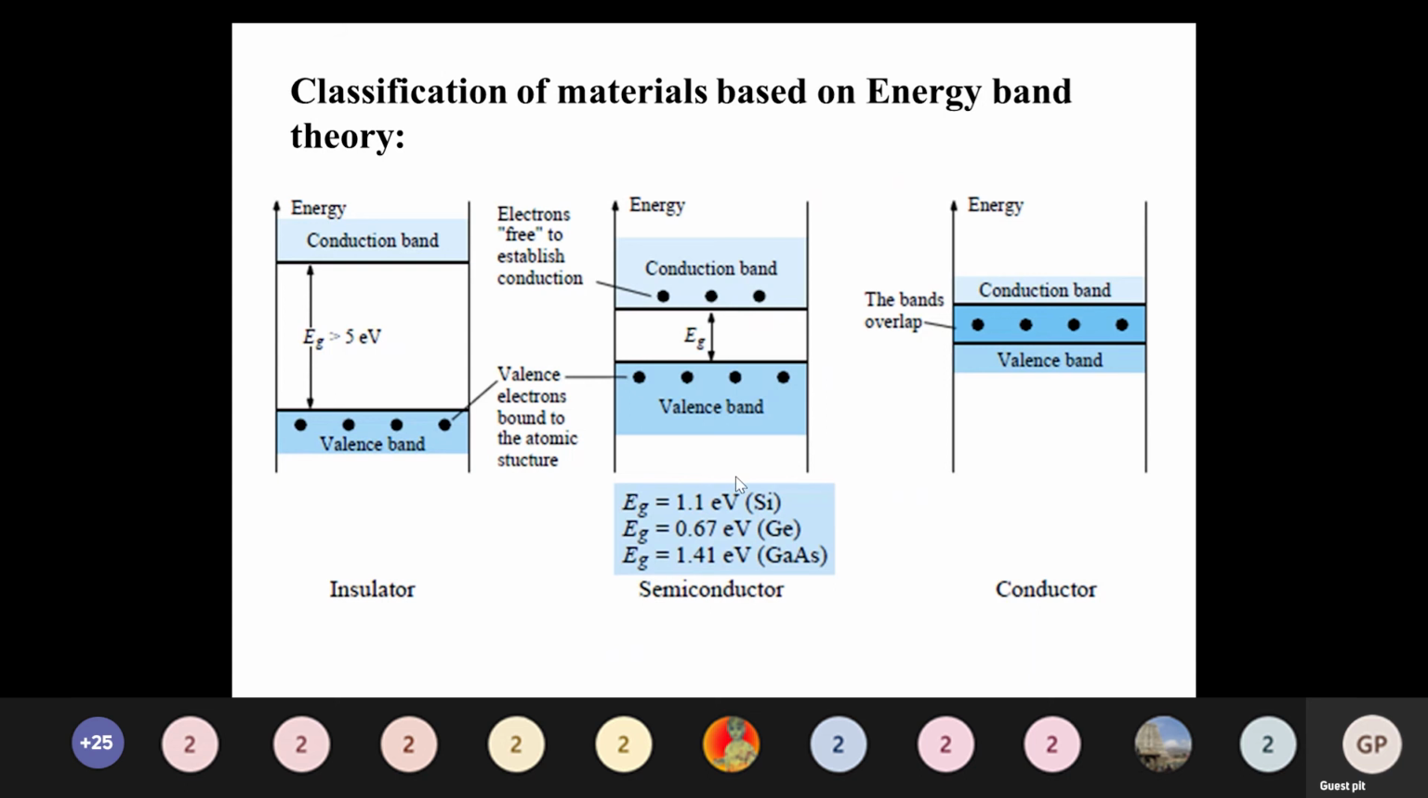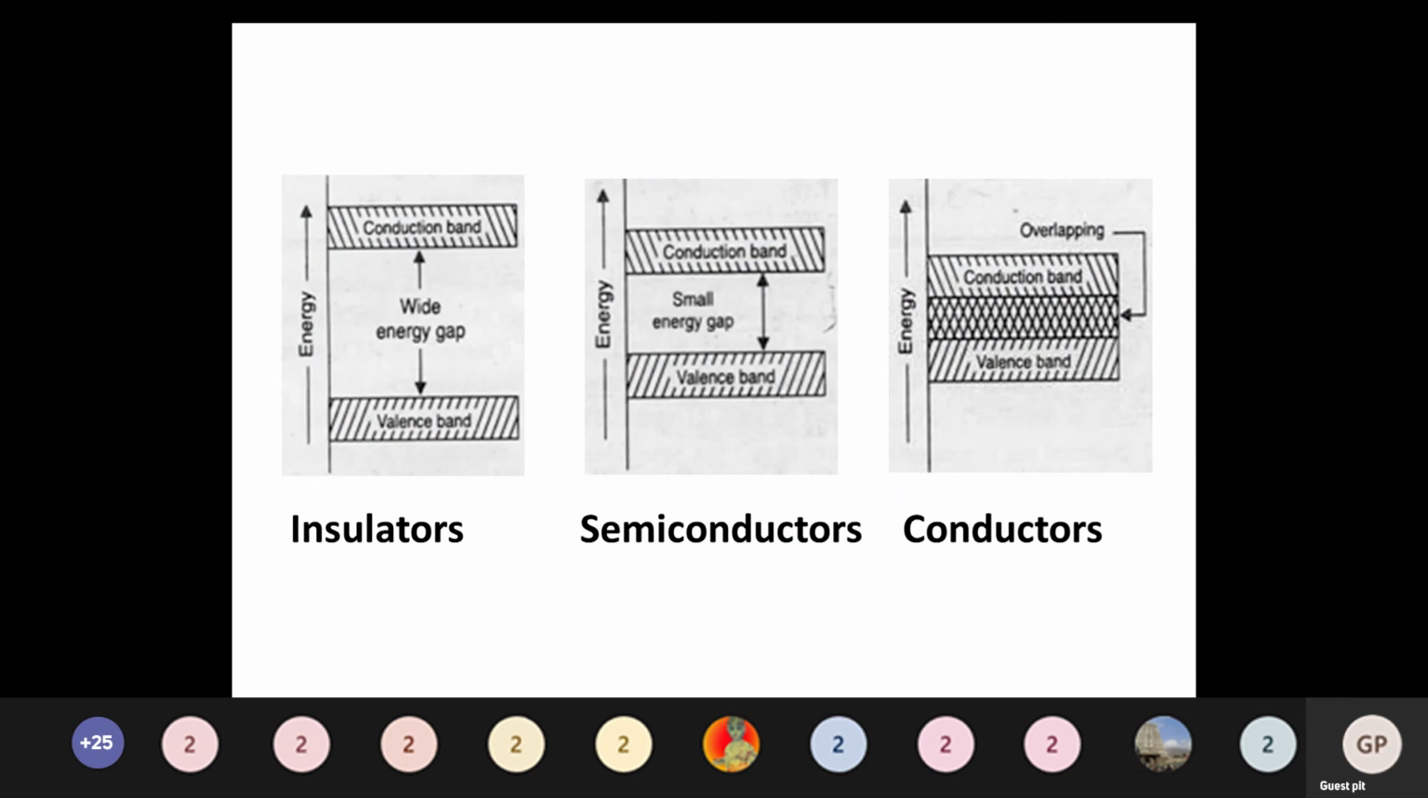These first two values are important, while solving problems mostly they are asking for them. For a semiconductor, the energy gap Eg is 1.1 electron volts for silicon, 0.67 electron volts for germanium, and 1.41 electron volts for gallium arsenide. These things are very important, and will be very useful while solving problems. And then for a conductor there is no restriction, it simply conducts like a metal. These are the three types of materials. For an insulator the energy gap is large.